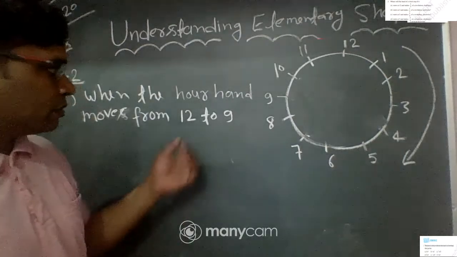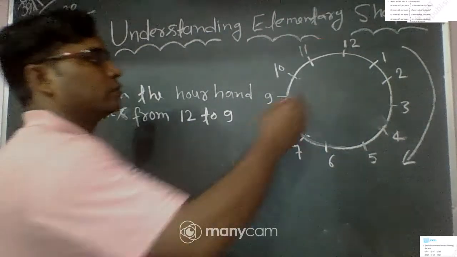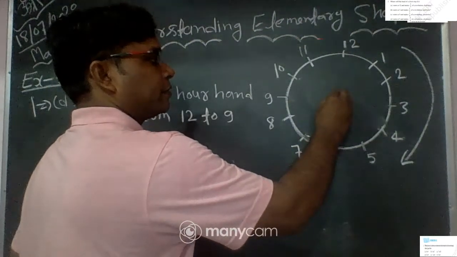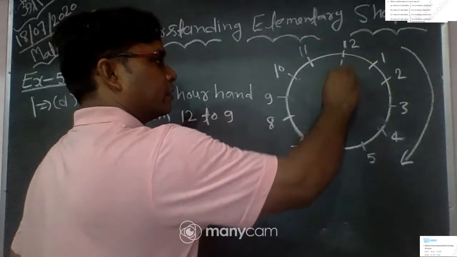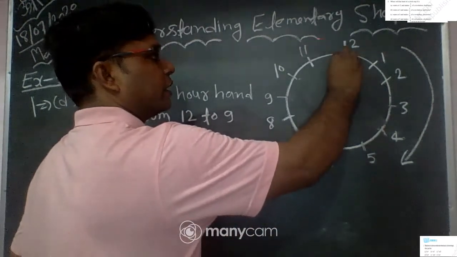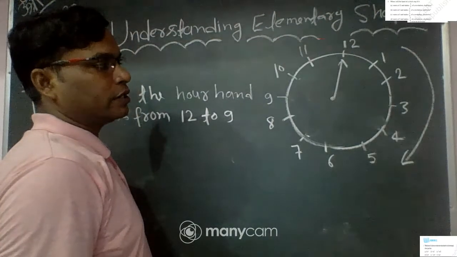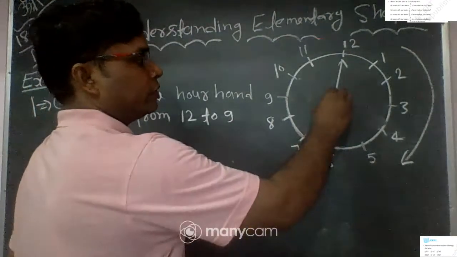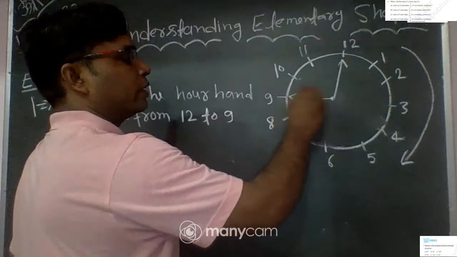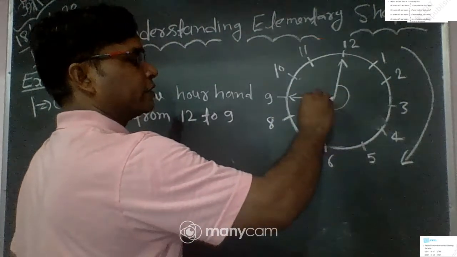So we are at 12, and move in the clockwise direction to 9.